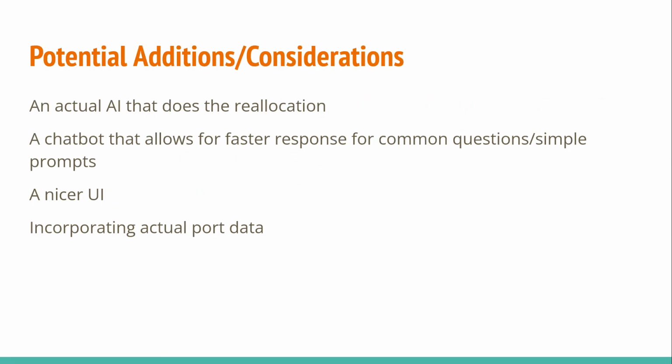So some potential additions and considerations. As this is just a front end mockup, there's no actual AI behind it, so maybe an actual AI that does the reallocation could be implemented. And for the inquiries, we could also implement a chatbot, so that common questions and simple prompts allow for faster responses. And then a nicer UI, because this was done in a day or 2 days, so the UI could definitely be better. And then incorporating actual port data.